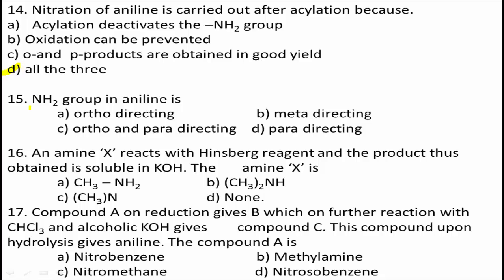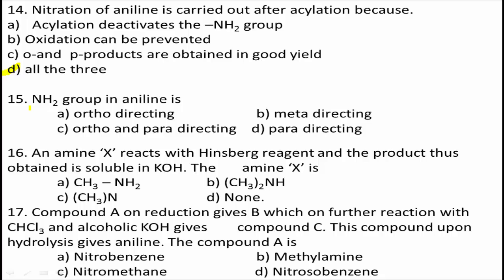Next, question number 15. The NH2 group in aniline is: option A, ortho directing group; option B, meta directing group; option C, ortho and para directing group; option D, para directing group.